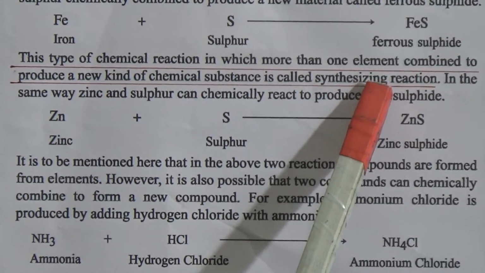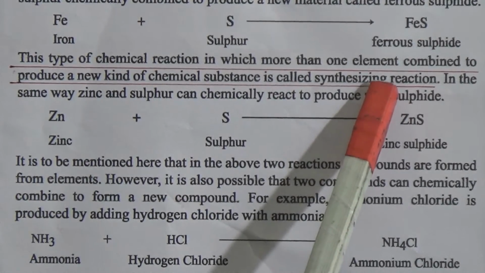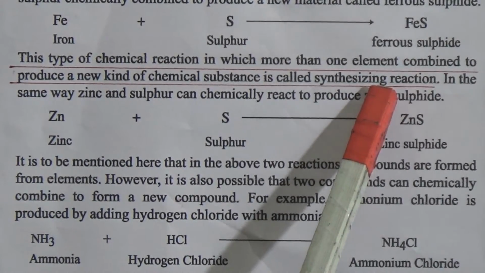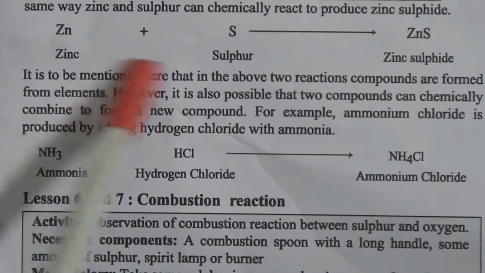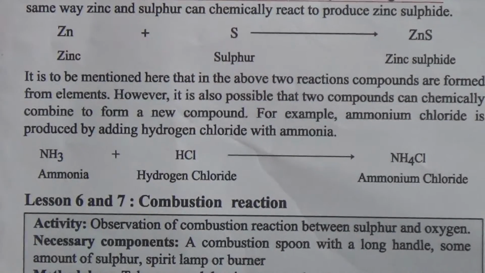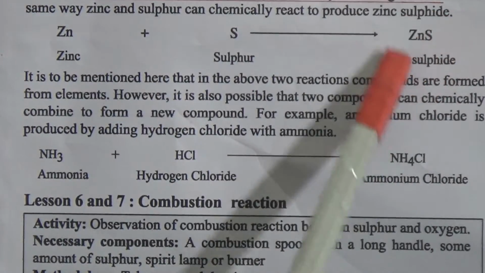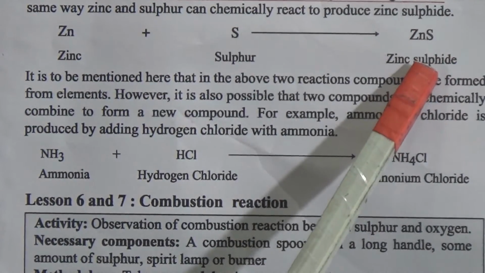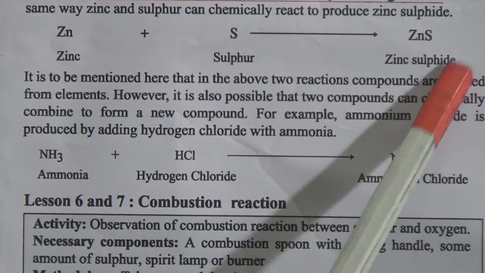That means in an addition chemical reaction, one or more elements combine to produce a new kind of chemical substance. Look here, zinc and sulfur react with each other and produce zinc sulfide. Here two elements join and combine with each other and make one new substance. This is the synthesis reaction or addition reaction.